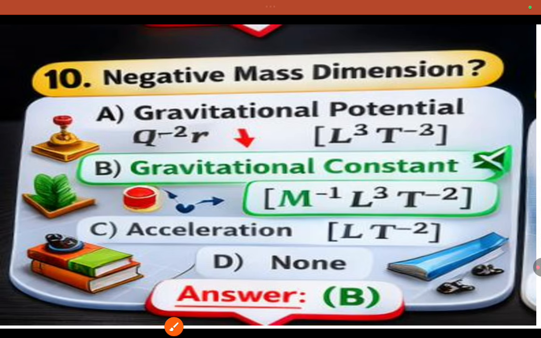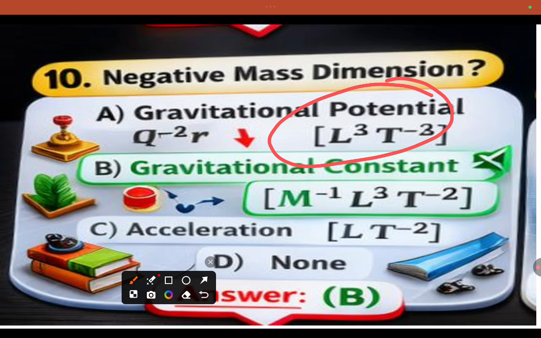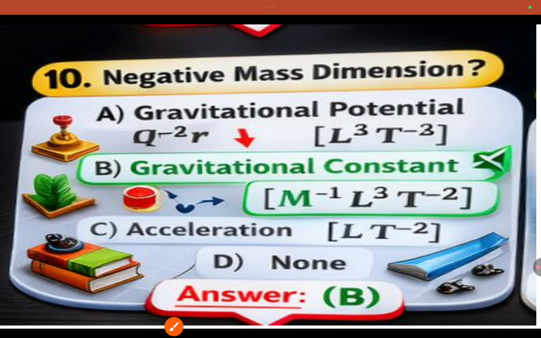Coming to the next one, which of the following will have the negative mass dimension? As you know very well, gravitational potential and acceleration have no M. Only the gravitation constant has M to the power minus 1. So the answer is automatically this one.